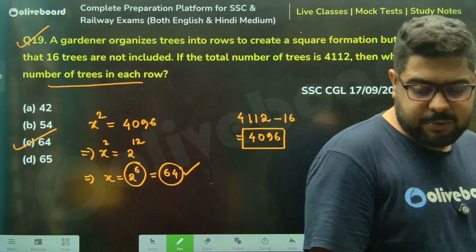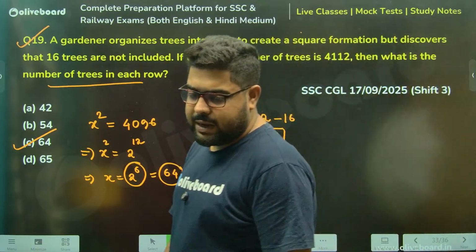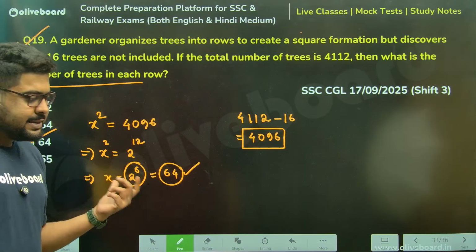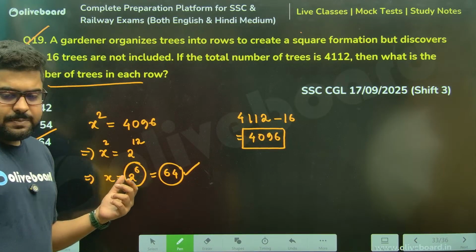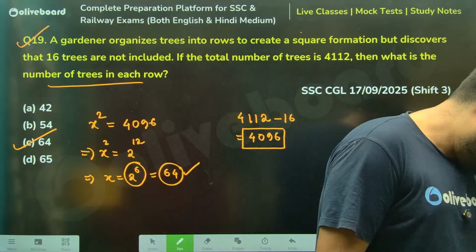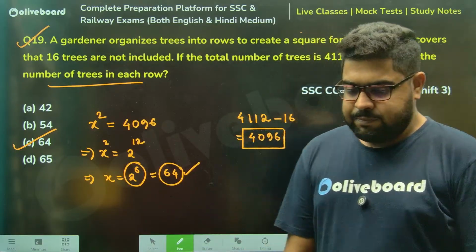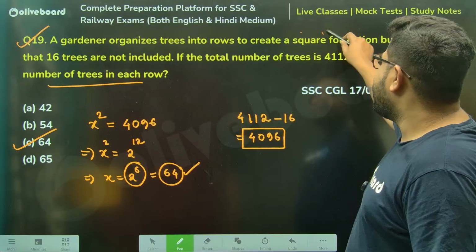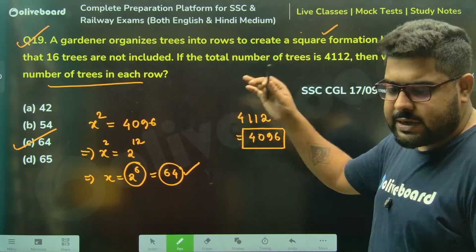Ayush, which point, brother? I forgot. I overlooked your message. This question, the same question. Is this clear, Ayush? Please feel free to ask. I missed your message, brother. This is how you go forward, sir. So there is square formation, meaning number of rows is equal to number of columns.